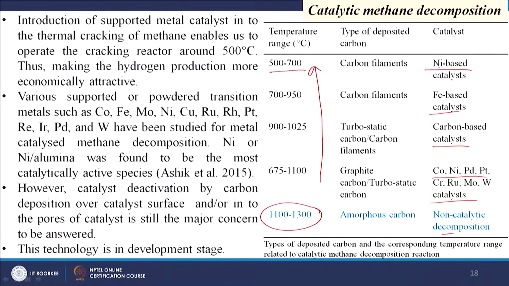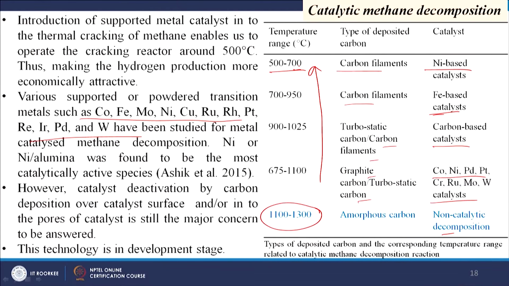So, for nickel based catalyst we can get carbon filaments, for Fe based catalyst we can get carbon filaments, for carbon based catalyst turbostatic carbon and carbon filaments, and here graphite carbon and turbostatic carbon we can get. So, different types of carbon can be formed this way, and obviously the transition metals have been used for the production of catalyst, and nickel based catalyst has more capacity to get the cracking at lower temperature.